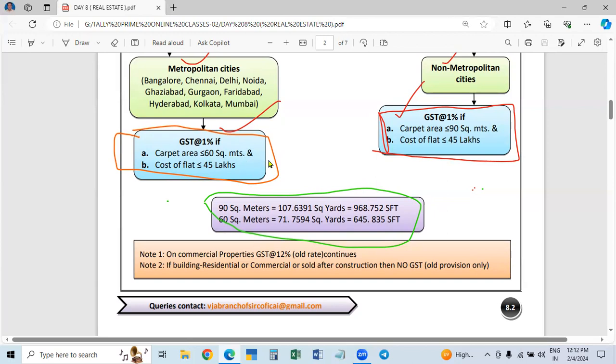Generally, we never measure the building area in square meters or square yards. Square yards we measure in the case of land, open land. In some states like Telangana, we take it as square yards.